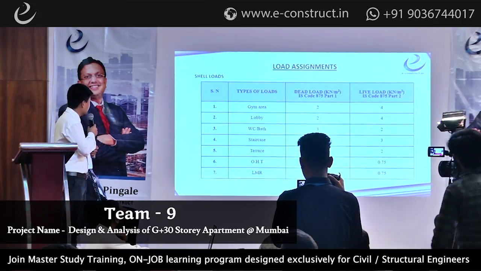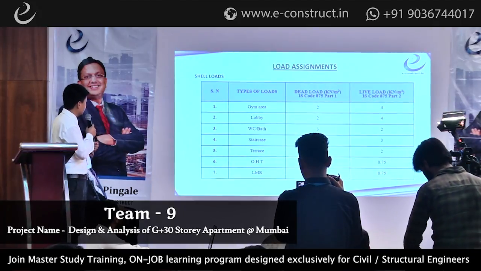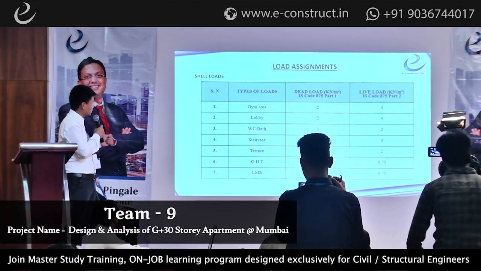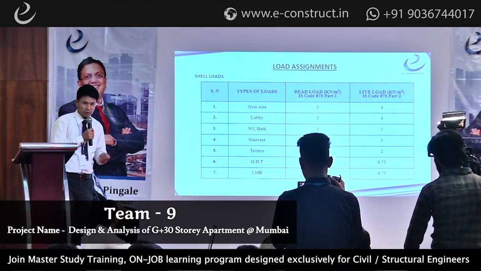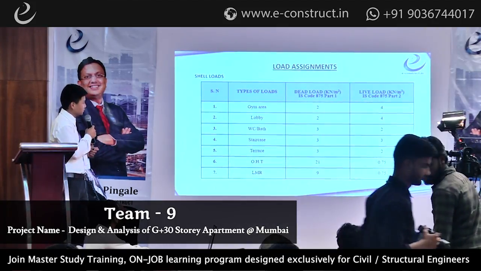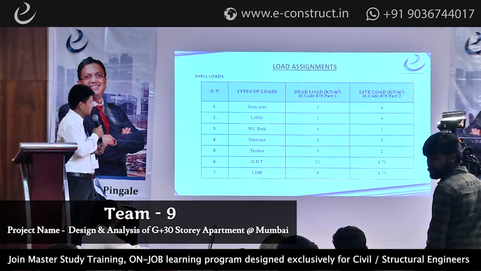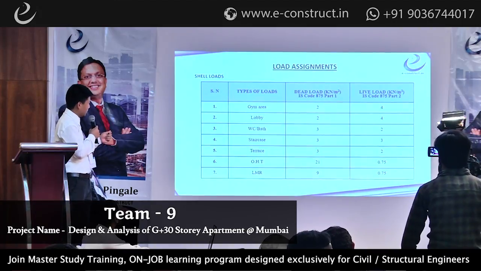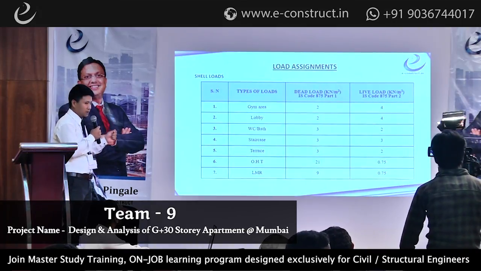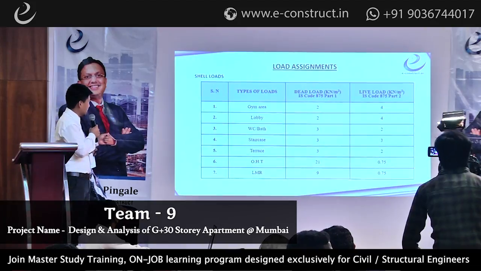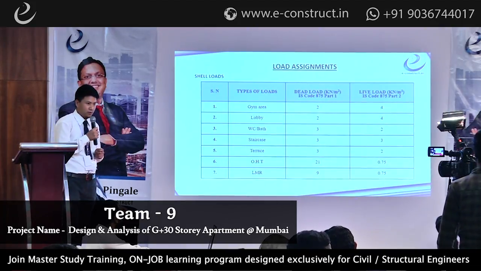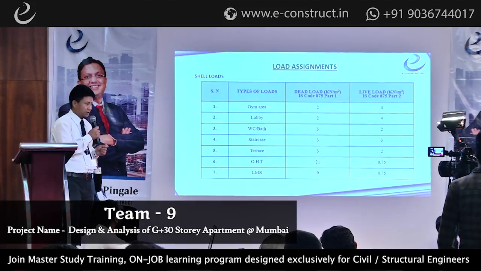Load assignment, shell loads. We have 7 types of loads in which we have referred IS code 875 part 1 for the dead load and IS 875 part 2 for the live load. The units are in kilonewton per meter square. The OHT, as we have used for one day storage, the dead load for 1 day storage is 21, and we have designed for underground water tank reservation.